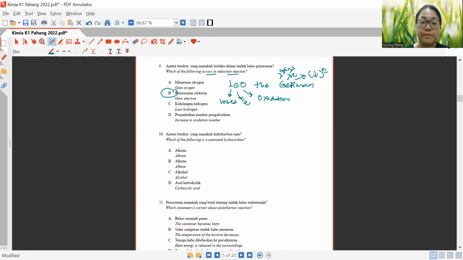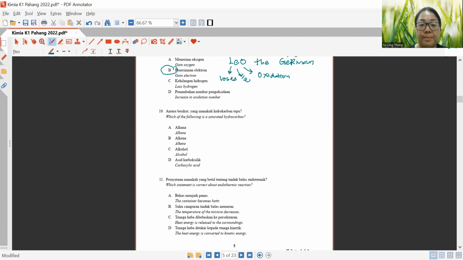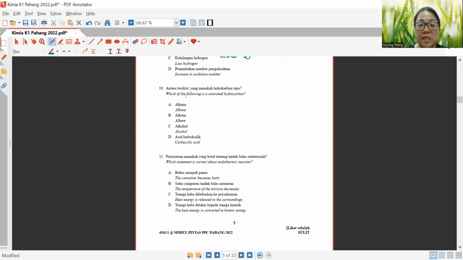Now let us go to question 10. Which of the following is a saturated hydrocarbon? Saturated means full. It can no longer accept other elements in. So in this case, the answer will be alkane, because it has single bond carbon. It does not have any double bond to be broken down to accept any other types of elements.